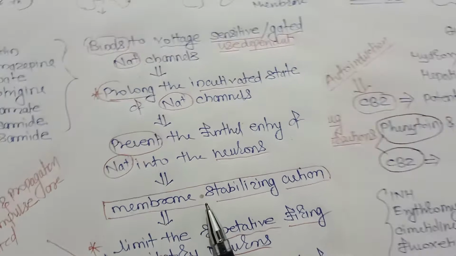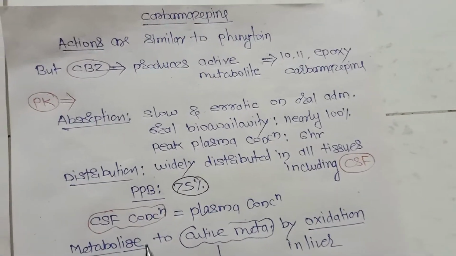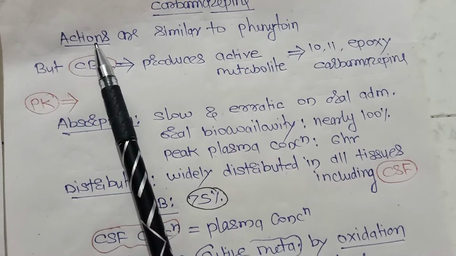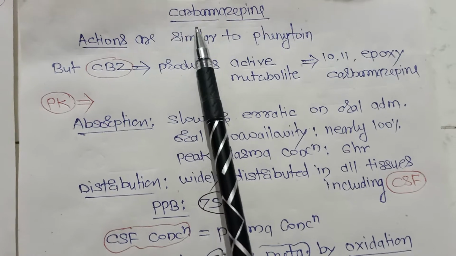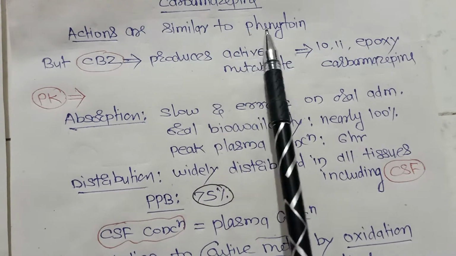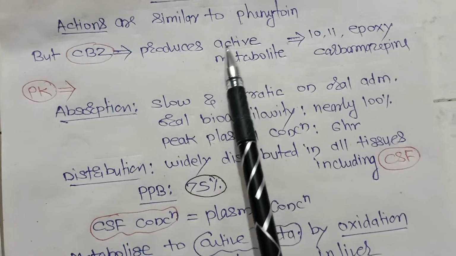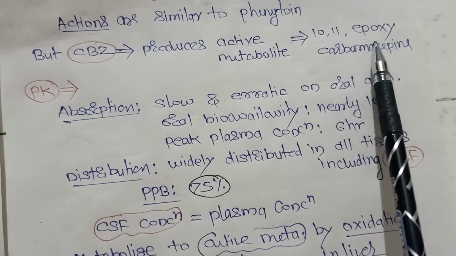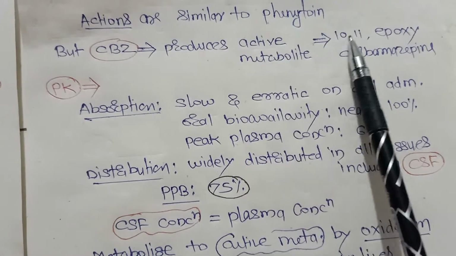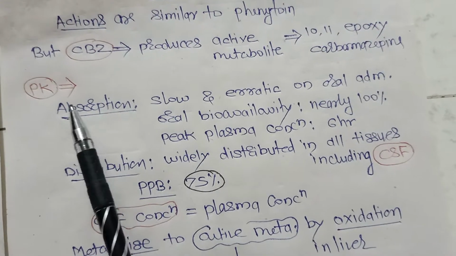Now we'll see the pharmacokinetic properties. The actions of carbamazepine are similar to phenytoin, but carbamazepine produces an active metabolite, 10,11 epoxy carbamazepine.